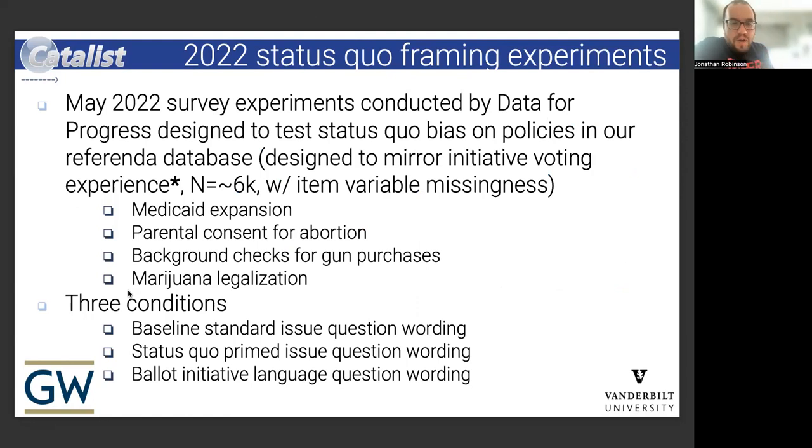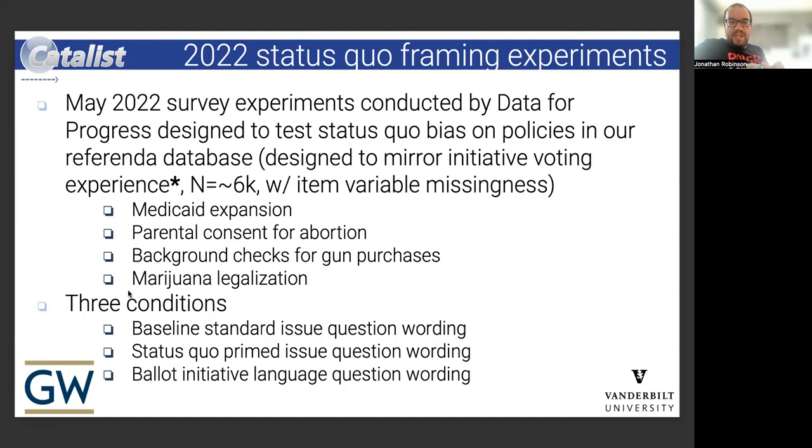So there's no don't know option. Voters are allowed to skip particular items without giving a response, just like they are able to roll off the ballot in the ballot initiative voting context. As a result, we have about 6,000 survey responses with item variable missingness from people not answering specific sets of questions. And we looked at 4 public policy items that we specifically chose from the ballot initiative data set. We looked at Medicaid expansion, parental consent for abortion, background checks for gun purchases, marijuana legalization.